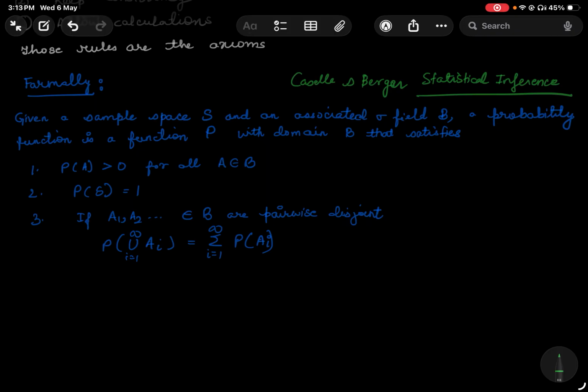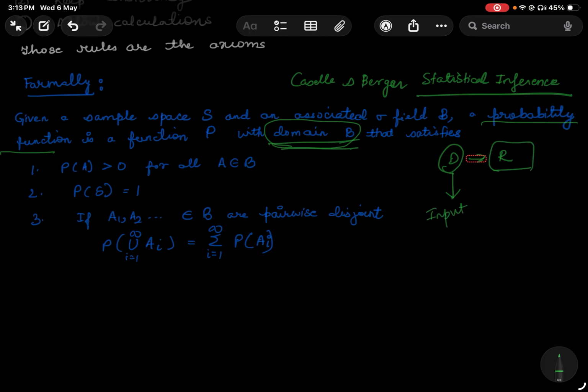And that's why in this particular definition, the axioms are defined as a probability function. You can see that it is a function with domain B, where B is our sigma field. Each function has a domain and a range. Domain means what all it can take as input, and range means what will be the output.